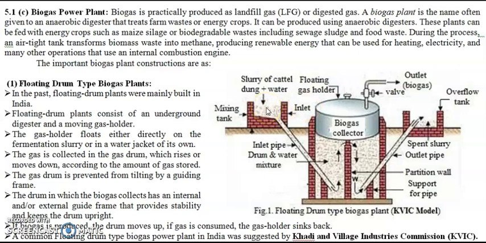So what basically happens in this floating drum type biogas plant is that the slurry or the biomass, which is food waste, crop waste, human excreta, animal excreta, is all mixed in this tank with water and sent to this chamber. This chamber is such that no oxygen can enter. Inside this chamber, due to the absence of oxygen, the microorganisms present in the biomass start breaking down the organic matter into two byproducts.